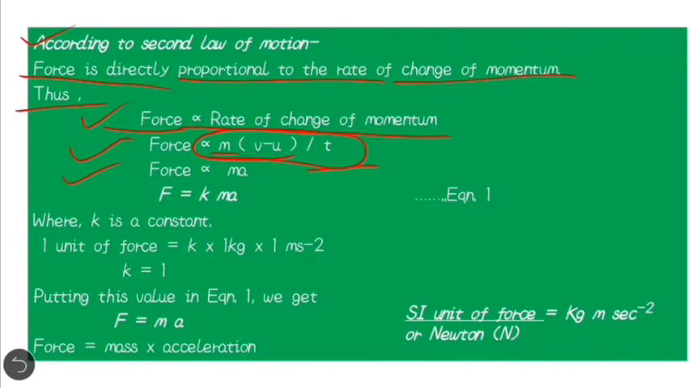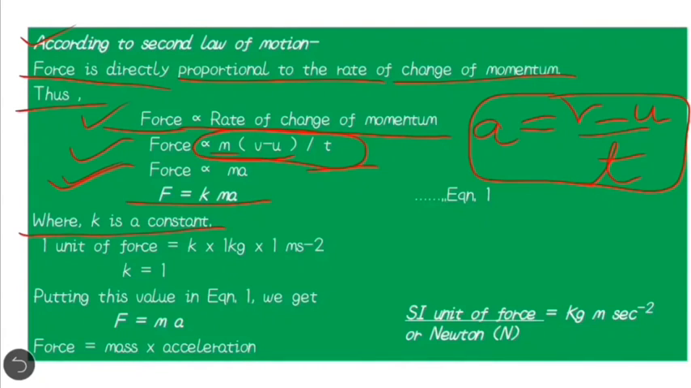How does the a come? As we know, a is the acceleration, and the formula of acceleration is (v minus u) upon t. By this, we can conclude that force is directly proportional to m into a. Now F is equal to k m a. What is k? k is a constant.